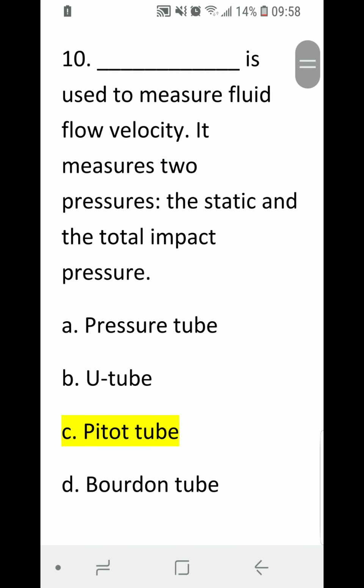Number 10. Blank is used to measure fluid flow velocity. It measures 2 pressures, the static and the total impact pressure. A. pressure tube, B. U tube, C. P2 tube, or D. Bourdon tube. Correct answer is C. P2 tube.